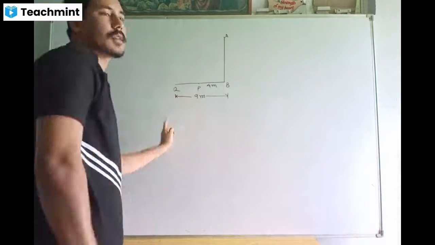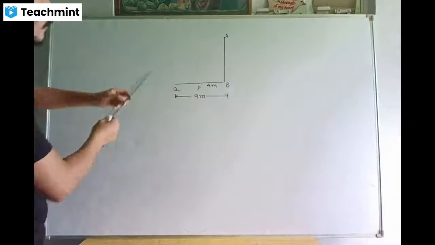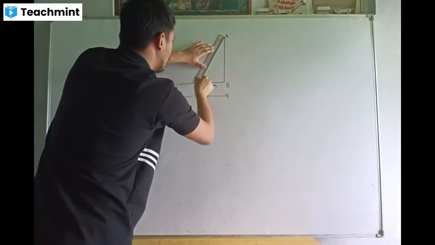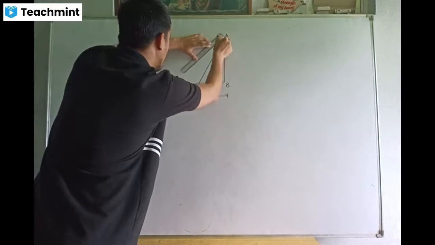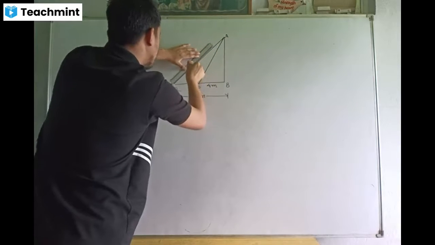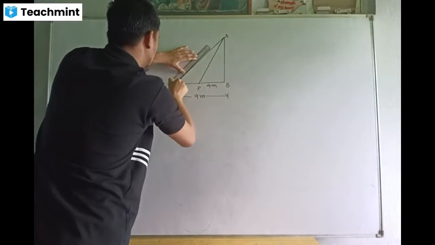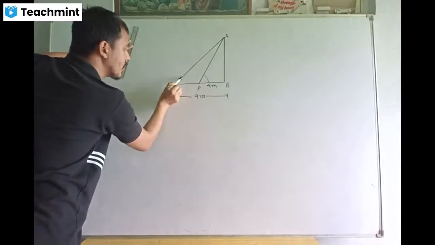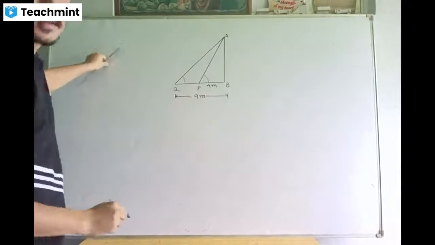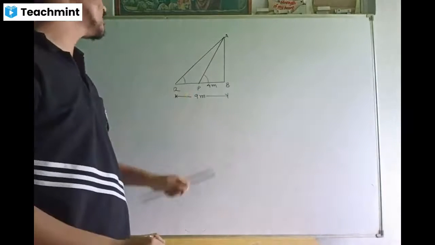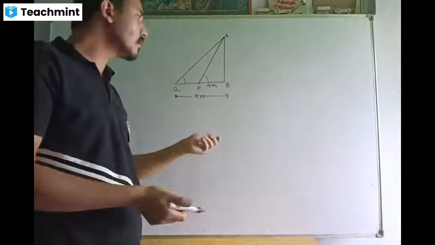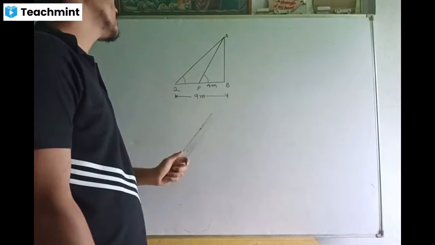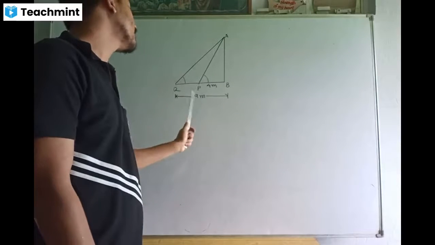Now from point P, you are looking up at the top of the tower, and from point Q, again, you are looking up at the top of the tower. So these are the two angles of elevation, but they are not given to you. This can be 60 degrees, 30 degrees, we do not know. This can be 70, this can be 20, this can be 80, this can be 10, this can be 50, this can be 40.